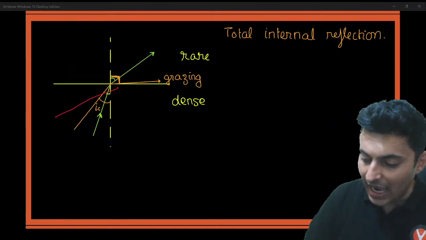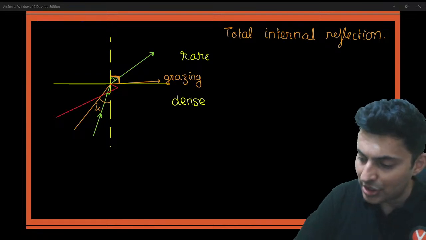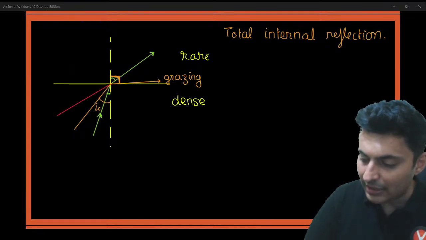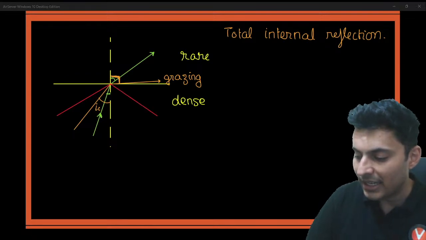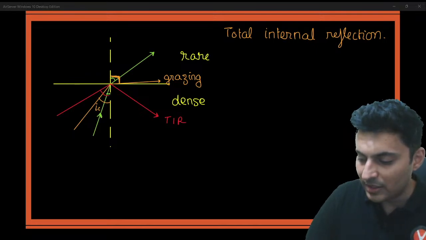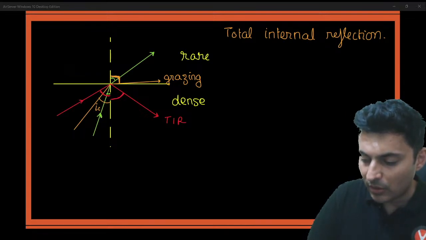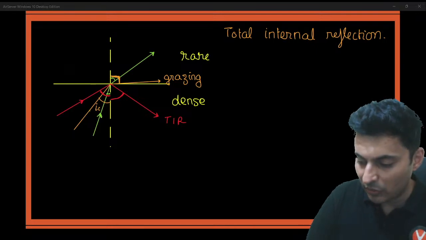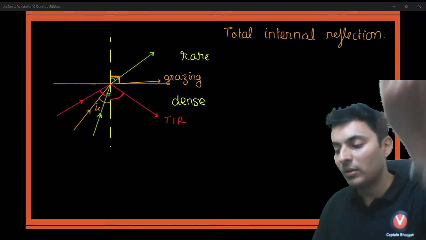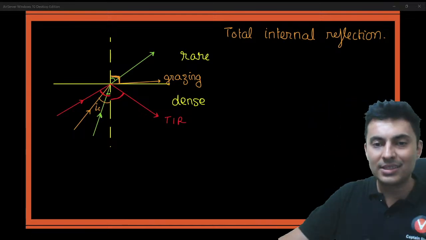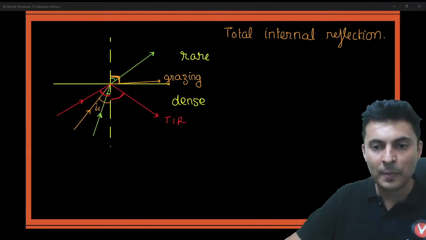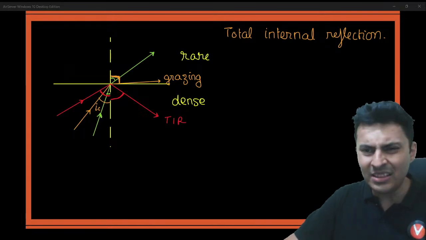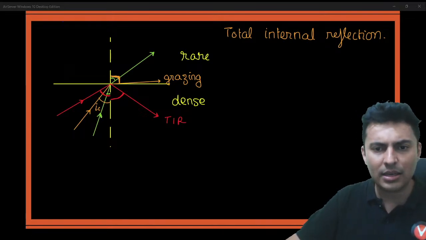And finally, when the angle of incidence is very large, it will no longer come out. It will get totally internally reflected. When the angle of incidence is more than the critical angle, it will get totally internally reflected. So it will follow the laws of reflection. It will not go on to the other side. It will come back into the same medium. Keep these things in mind. Right. Perfect. These are the major graphs which are there in ray optics.